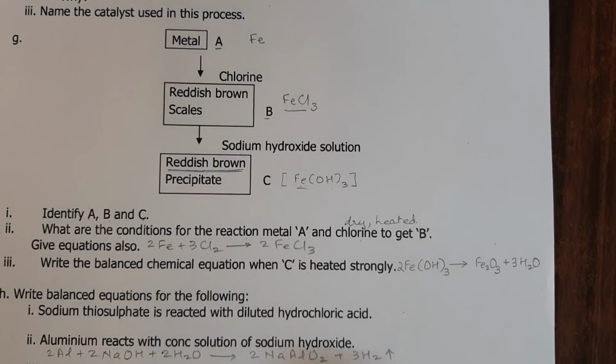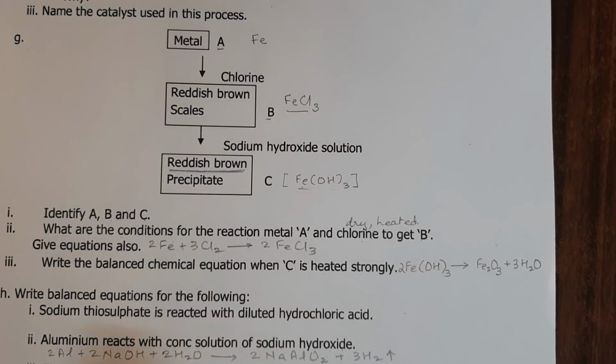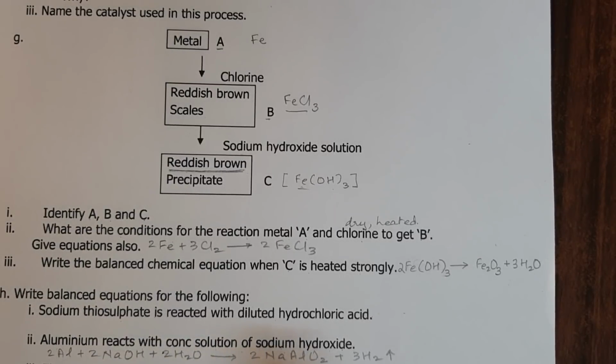Zinc oxide reacts with sodium hydroxide, exactly the same. ZnO plus 2NaOH will give us Na2ZnO2, and plus it will be H2O.